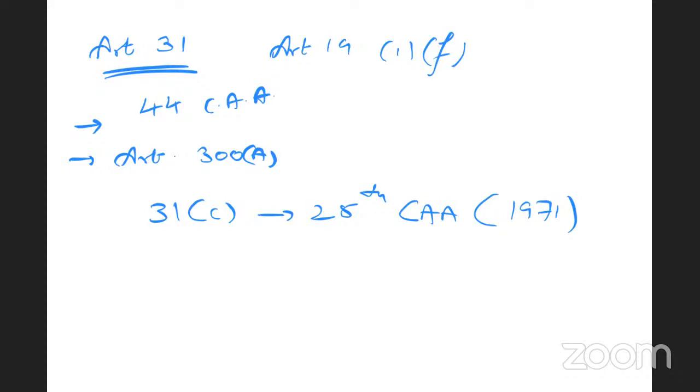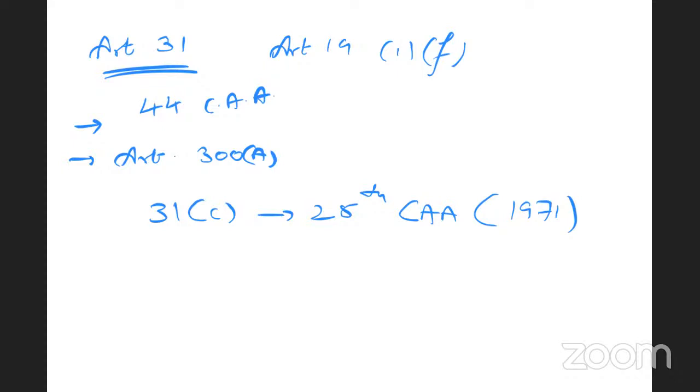I repeat, under Article 31C, laws that seek to implement directive principles of state policy under Article 39B and Article 39C, which we will read about in later lectures, these laws which seek to implement the socialistic principles will not be unconstitutional even if they violate Article 14, that is the right to equality, and Article 19, the right to freedom, and will be open for judicial review.